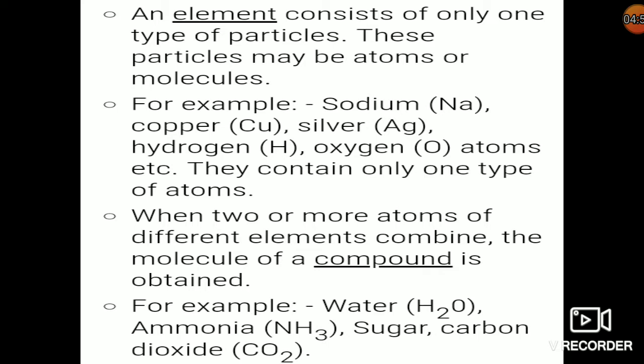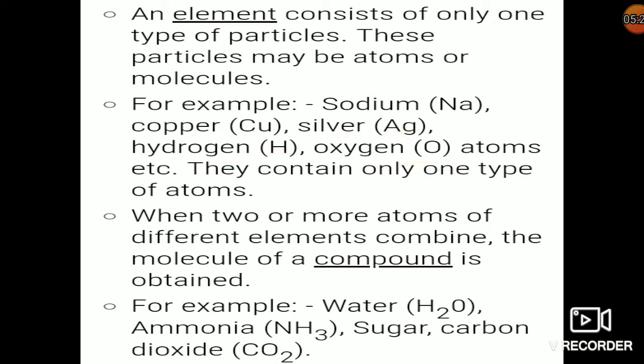Now, what is an element? An element is obviously a pure substance that consists of only one type of atom. For example, if you take a block of sodium, there you will get only sodium atoms. Then a copper metal block or copper spoon, you will get only copper atoms. Same as silver, hydrogen, oxygen.